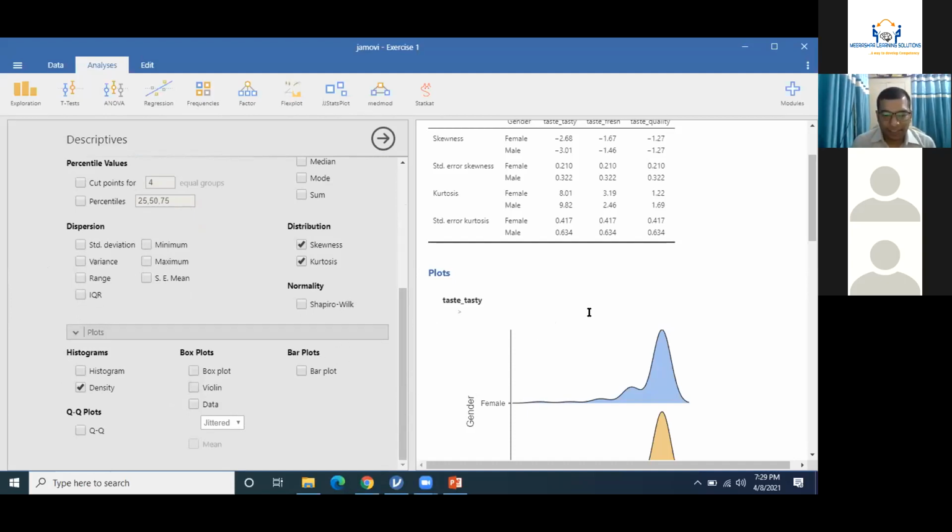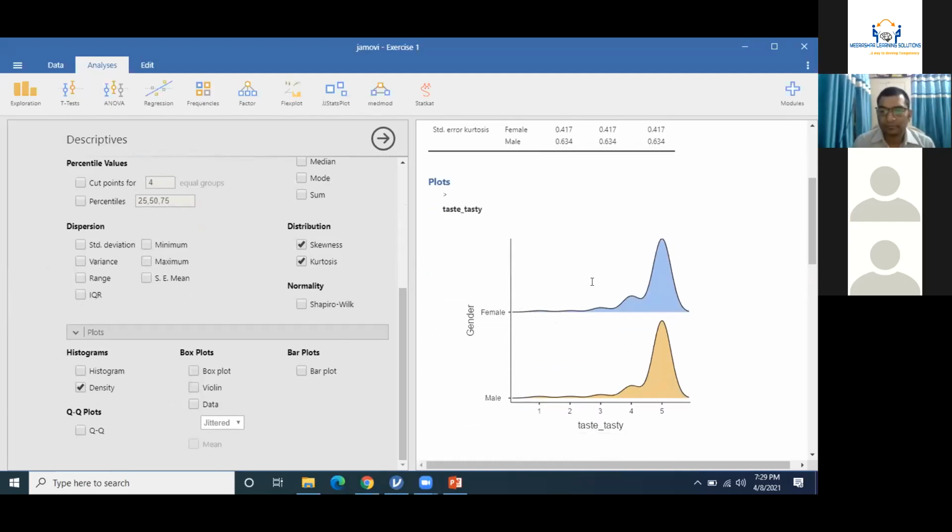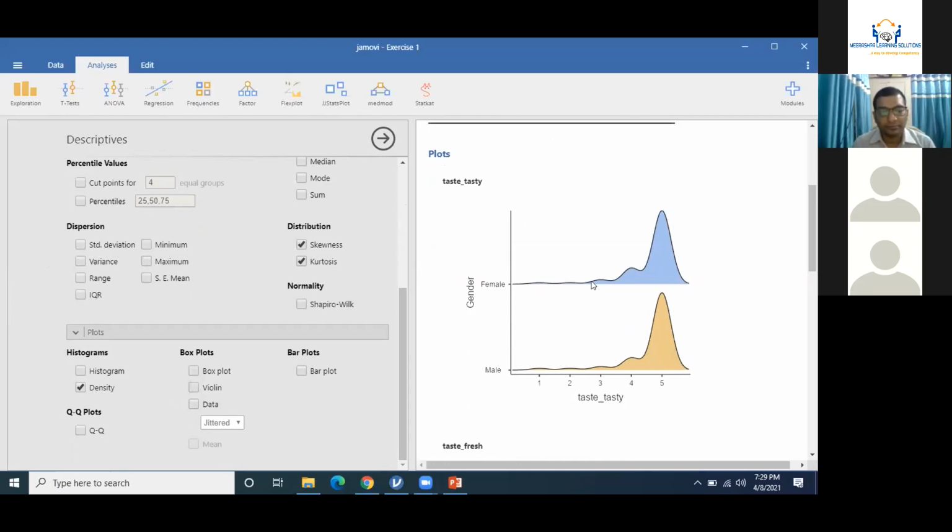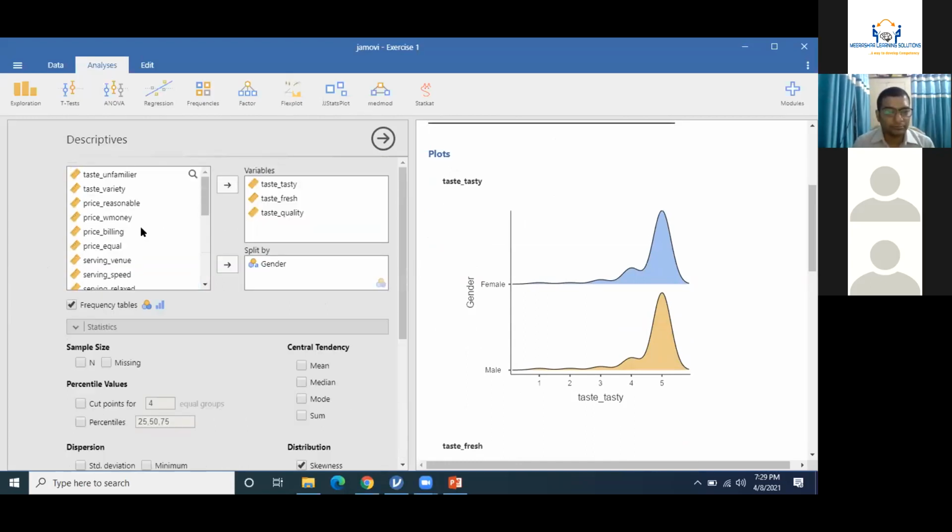Excuse me, sir. Yes, please. Sir, I have a question regarding this descriptive section. When I'm copying these items, the portion in your screen shows names like taste, variety, price, reasonable. But on my end, it's showing A, B, C, D, E. Why is it so? Probably you have clicked on import data, not on open data.